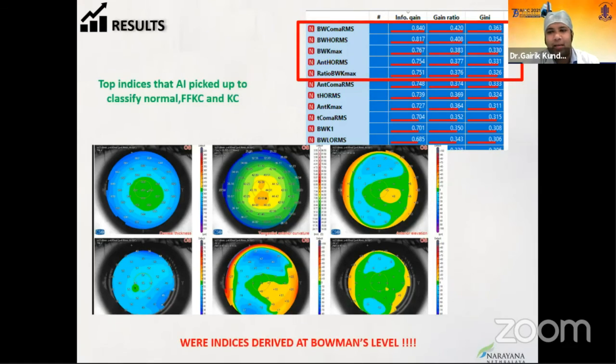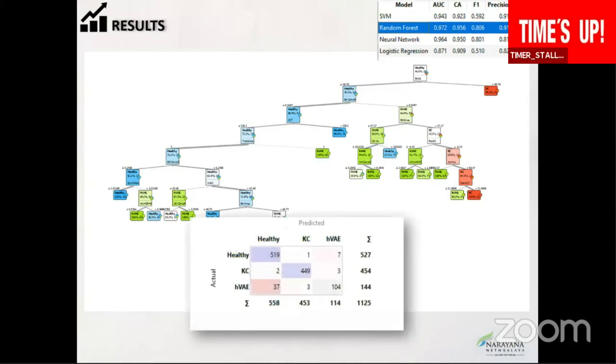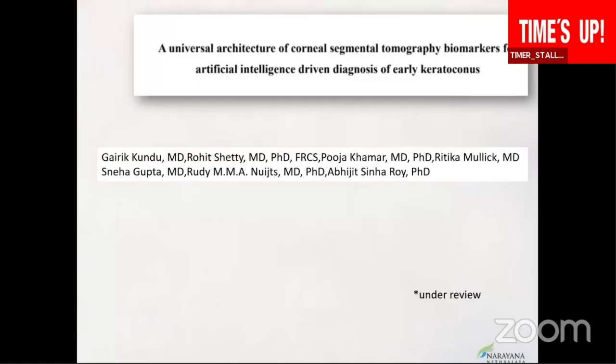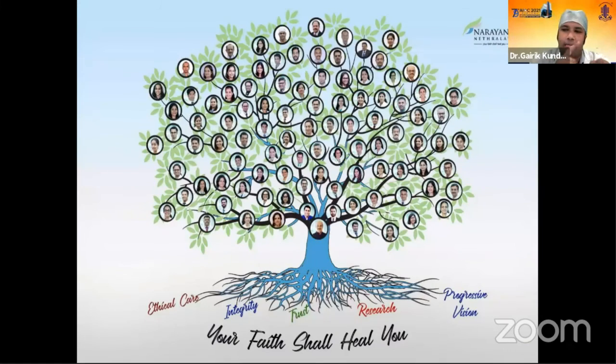So AI has obviously changed the way we look at this. This is again a paper which is under review. And there are various aspects of AI, whether you're looking at topography, demographics, or biomechanics. The final revolution would be trying to integrate all of this.